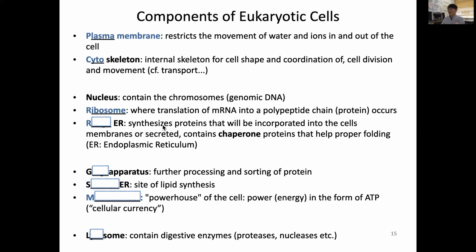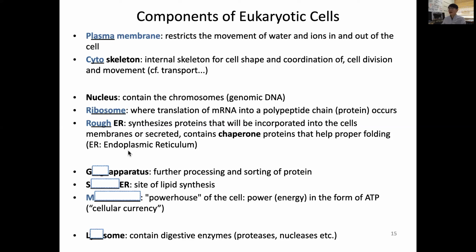There are two kinds of ER, and especially where protein synthesis is occurring, proteins will be incorporated into cell membranes, which we will talk about, or secreted from the cells, and that contains chaperone proteins that help proper protein folding. Otherwise, protein may not function properly. And that we call rough ER. The reason why it's rough ER, I'll talk about later, because it looks rough.